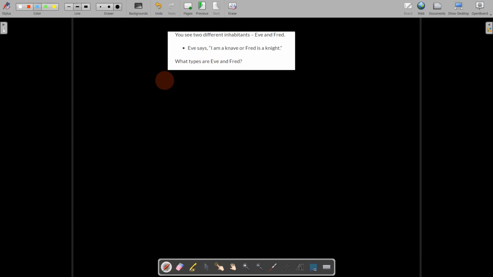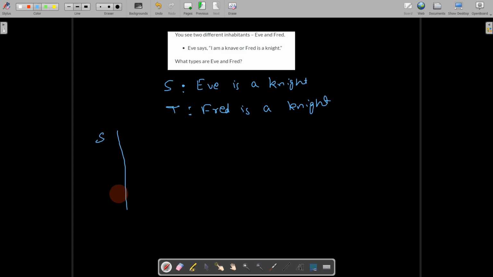So the statement S represents that Eve is a knight and T represents that Fred is a knight. So what possible values can S and T take?